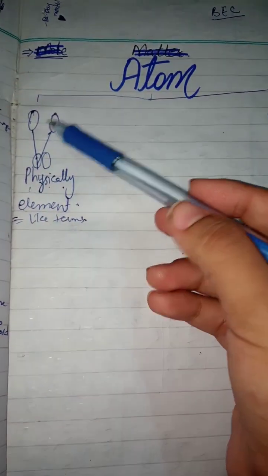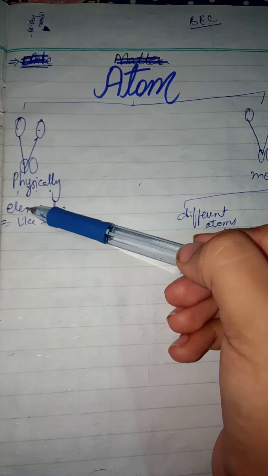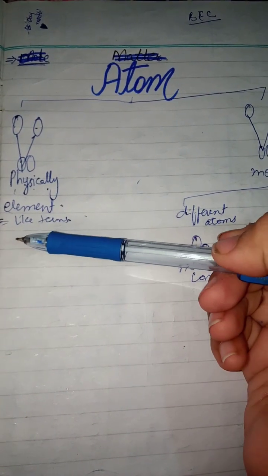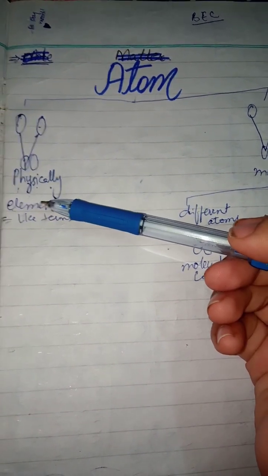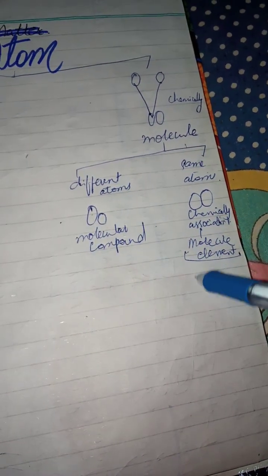Because we have studied here that when similar atoms or like terms combine together, they form an element, because they have the same bonding, physically combined together in a physical bond. Here this is in chemical association, and because we are talking about types of molecule, this would be known as a molecular element, because we have taken the same atoms, while there they were different.